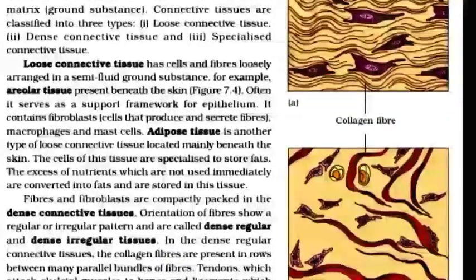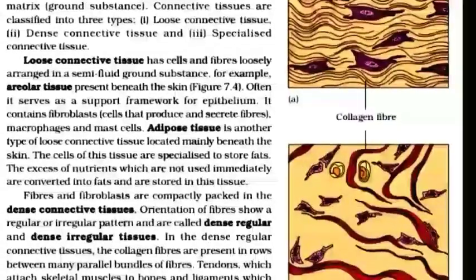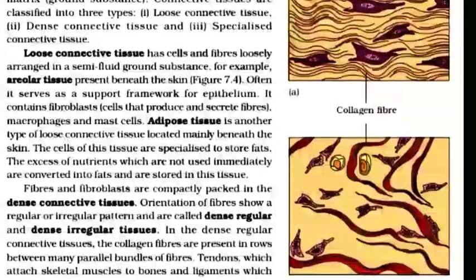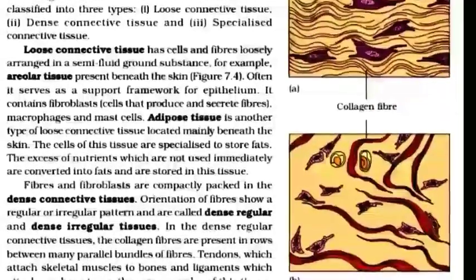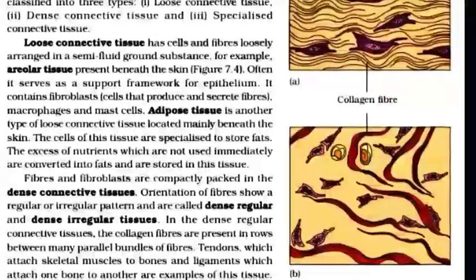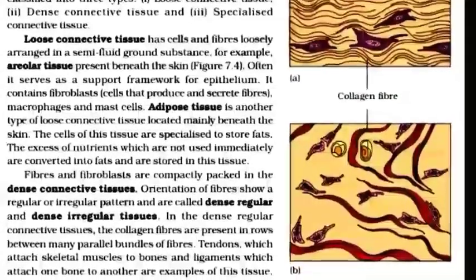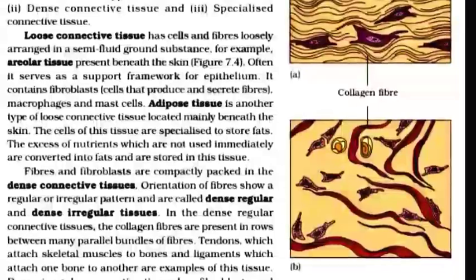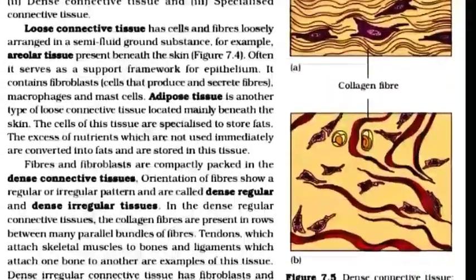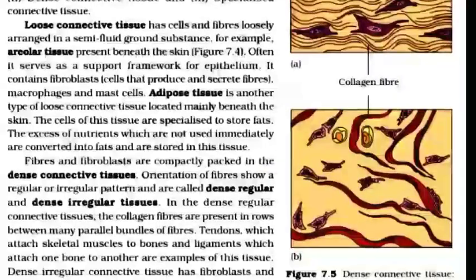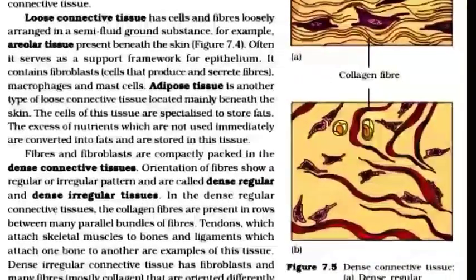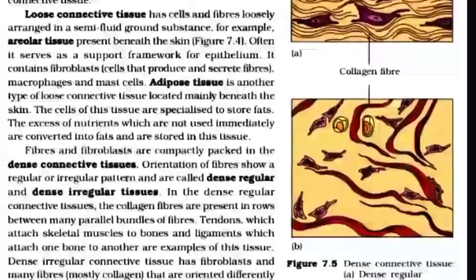Loose connective tissues have cells and fibers loosely arranged in a semi-fluid ground substance. For example, areolar tissue present beneath the skin. Often it serves as a support framework for epithelium. It contains fibroblast cells that produce and secrete fibers, macrophage and mast cells.